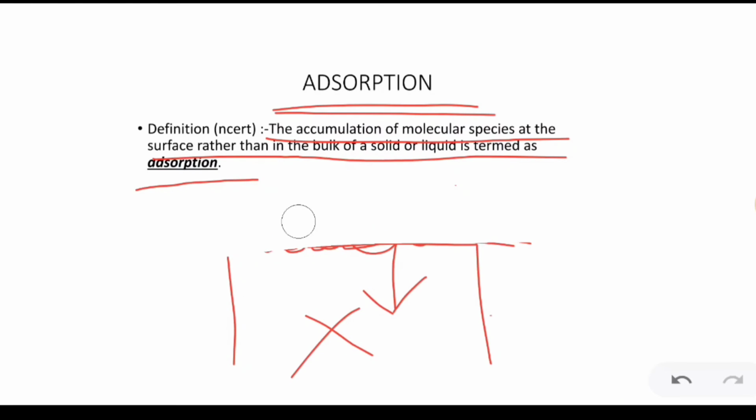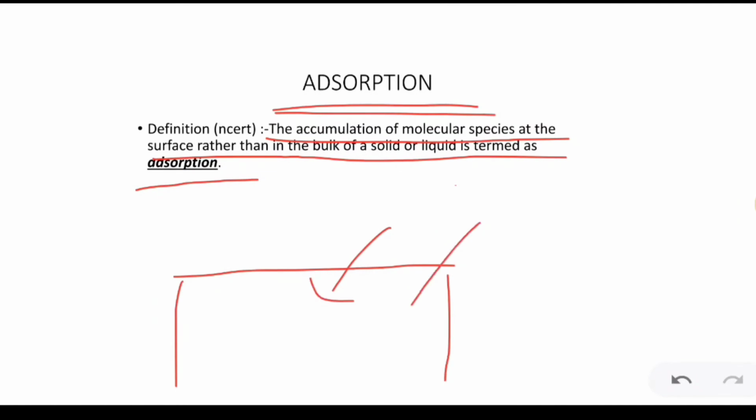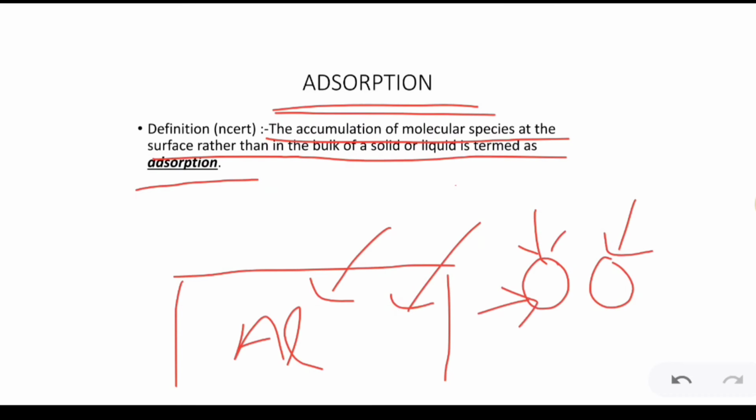So in the example that we have seen of aluminium and air, what is happening is that the air particles accumulate at the surface of the aluminium and react with the surface particles and not with the bulk particles. Also we see the silica gel. What silica gel does is it adsorbs the moisture, the air particles, over its surface and reduces the humidity. Now we will see two more terms related to adsorption, that is adsorbent and adsorbate.